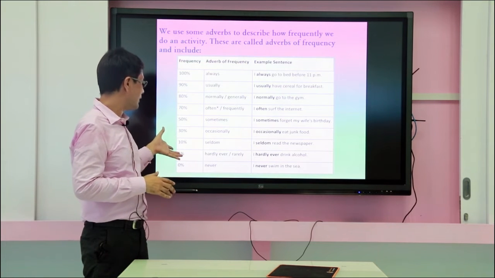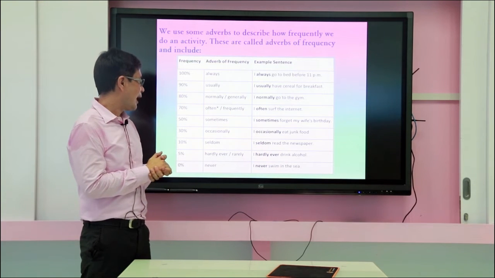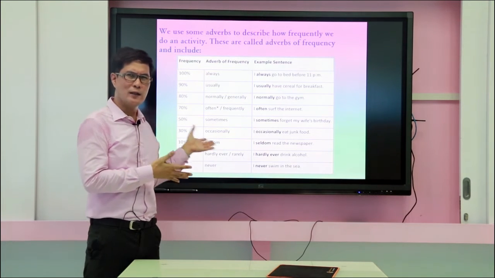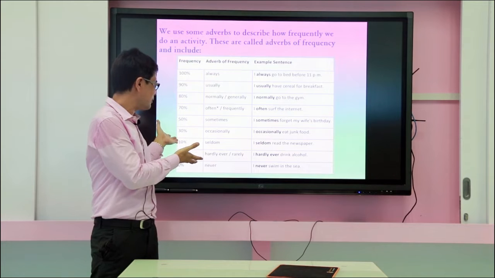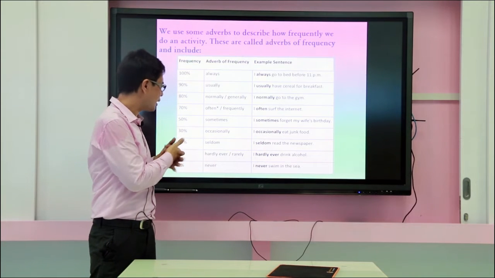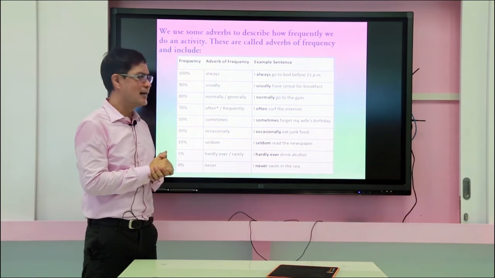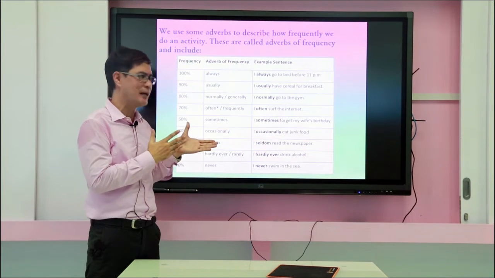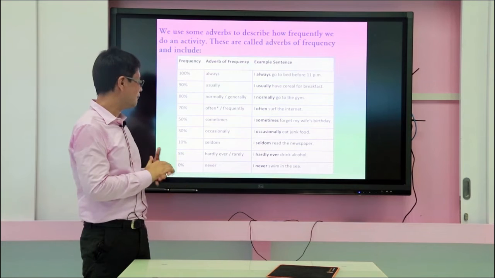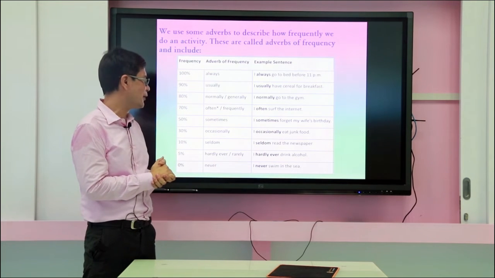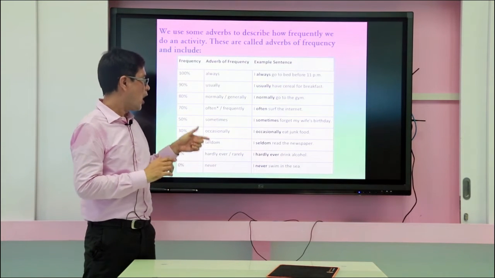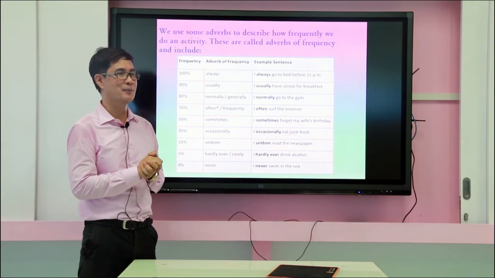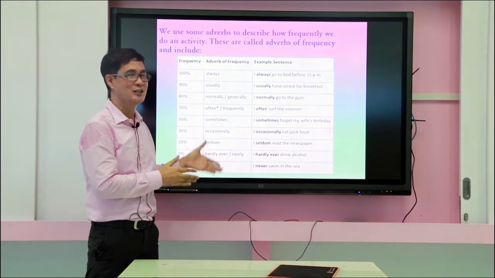And we have seldom right here, which is the 10%. I seldom read the newspaper, all right? So what does this statement want us to know? Seldom means that it doesn't really happen every day, only 10%. As I explained a while ago, the word seldom. And then for 5% you can use hardly ever or rarely. So again, I hardly ever drink alcohol. This is really bad for you, okay? You're a minor, so I would suggest that you should be using this sentence.